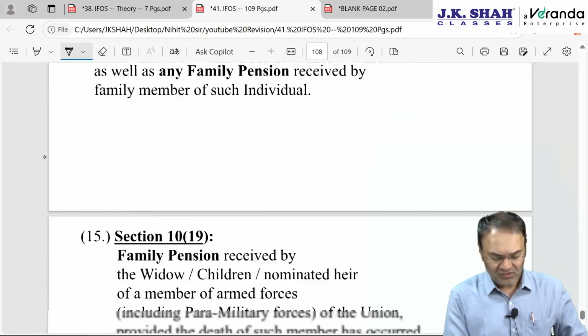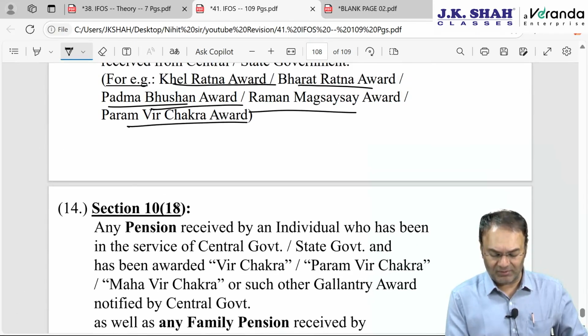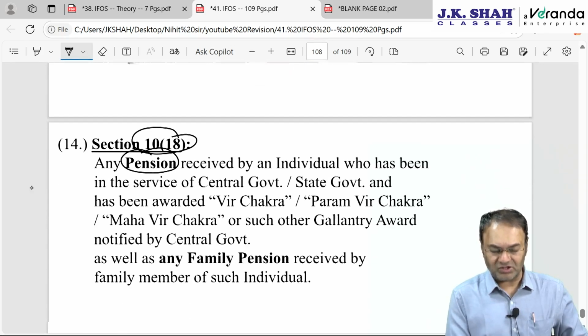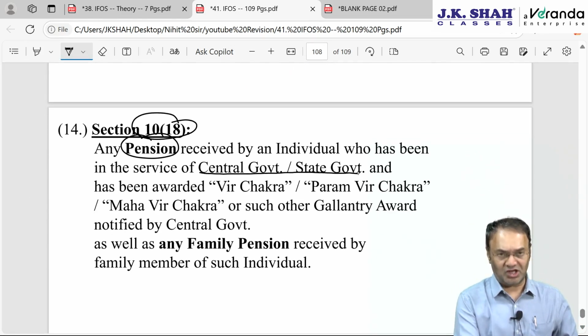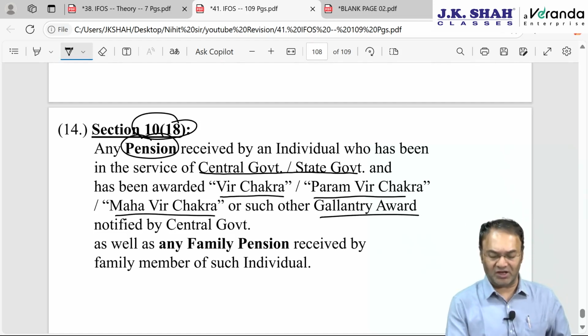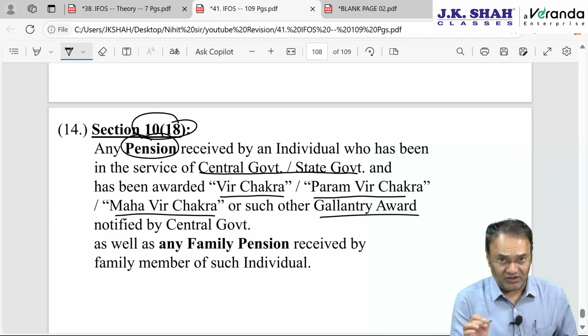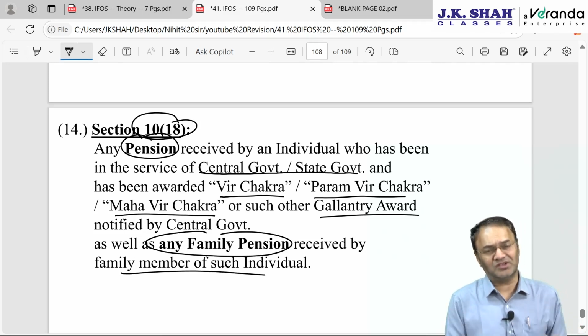10.18, 10.19 are both unimportant. These are exemptions available from pension. If an employee is a central government or state government employee and he had received Vir Chakra, Param Vir Chakra, Maha Vir Chakra or such other gallantry award or bravery award, then if he is alive, he will receive pension.